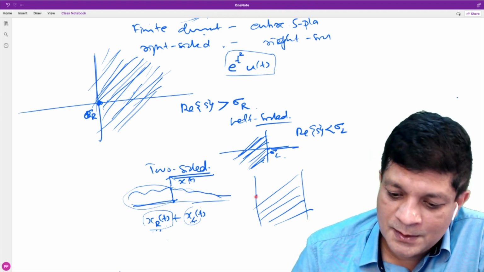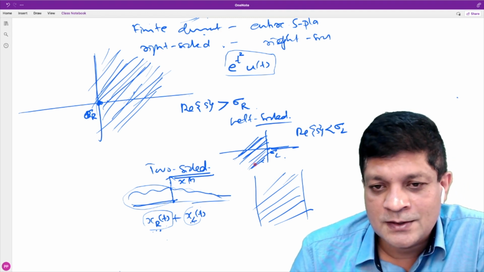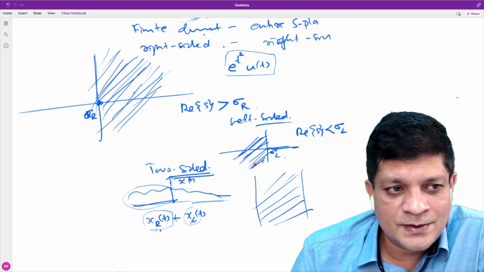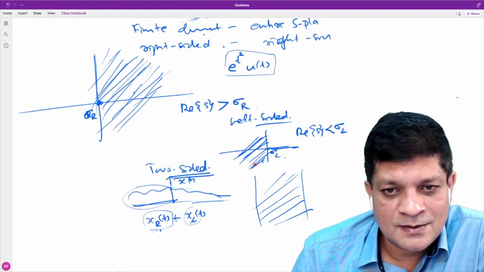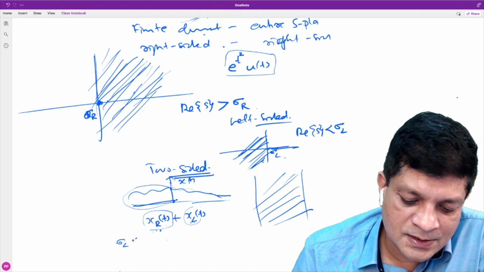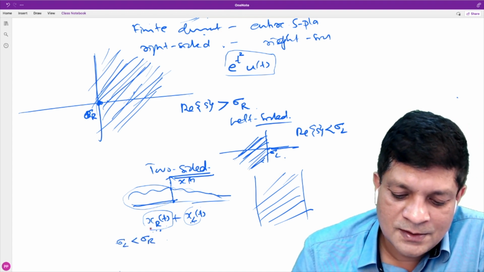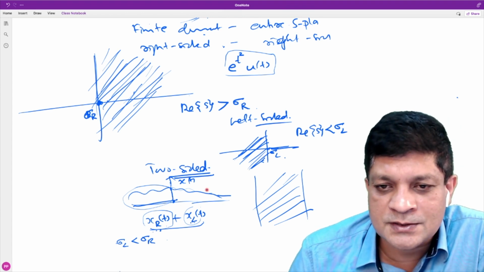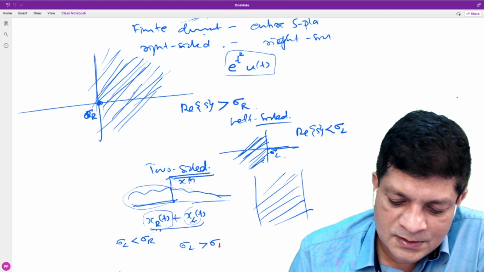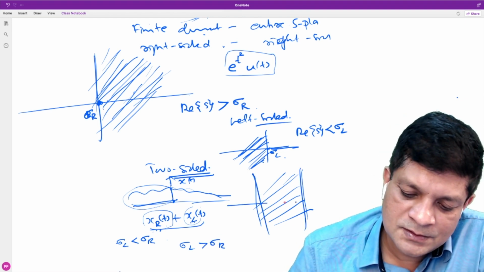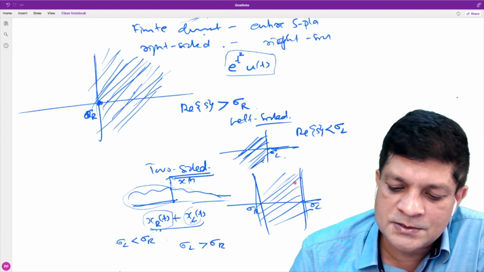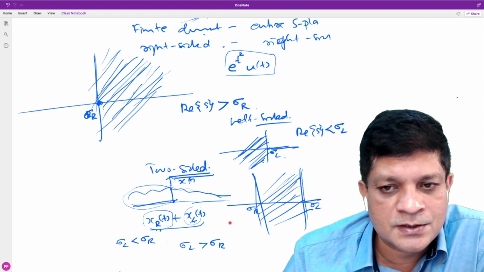And another thing, is it always the intersection? Sometimes the intersection is a null set. When is that? When sigma L is less than sigma R, then the Laplace transform does not exist. But if sigma L is greater than sigma R, this is sigma R and sigma L, the intersection will be something like this. It is a vertical strip.